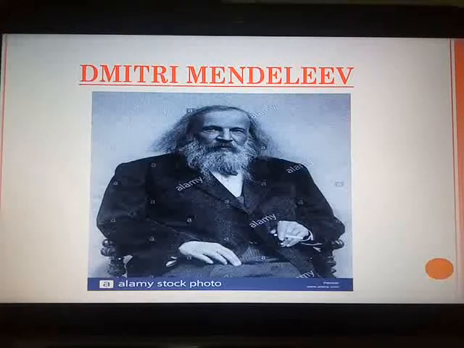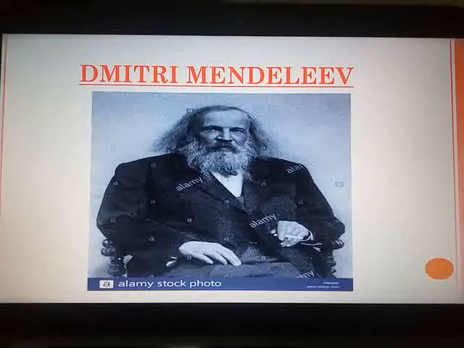This scientist transformed this into the periodic table of elements in accordance with the physical and chemical properties of these elements. And what he found after he organized the periodic table on the basis of chemical and physical properties was that elements with similar chemical and physical properties showed repetitions.